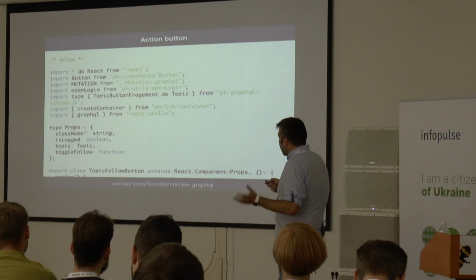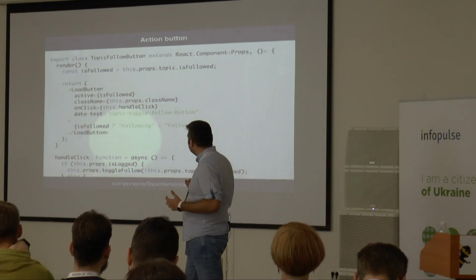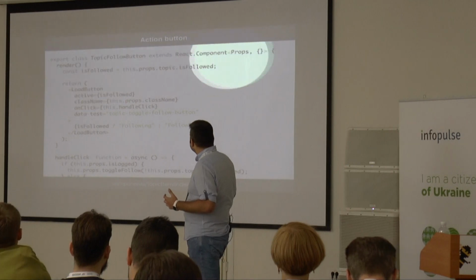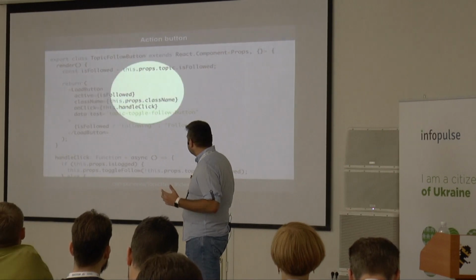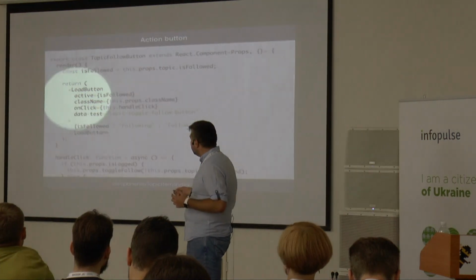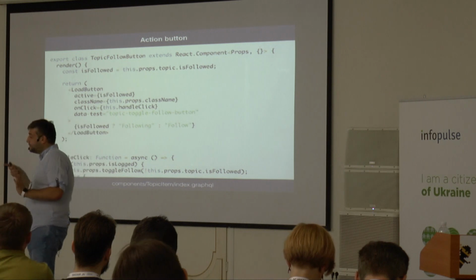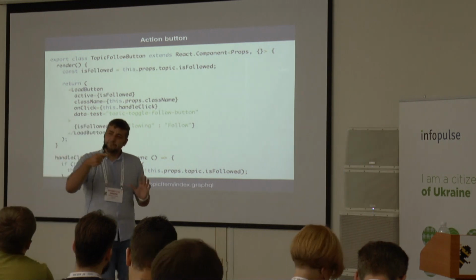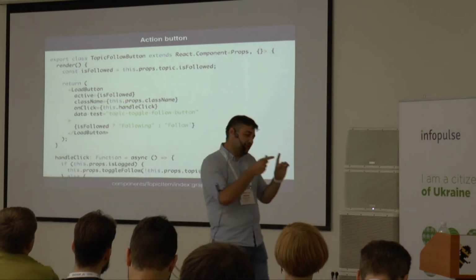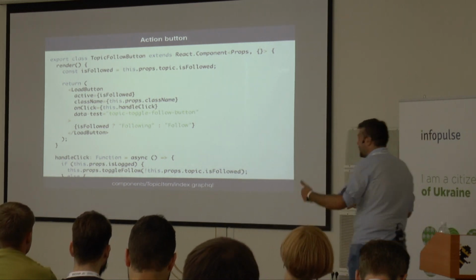So this is the action button. We have a lot of action buttons in our system, and basically they get some properties, and from the topic they get whether the topic is followed. This is another reusable component we have. Many times you have a button, and when you click it, something asynchronous happens, and you have to stop this button from being clicked twice.